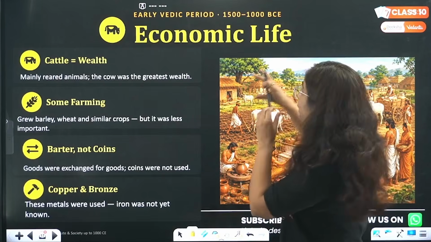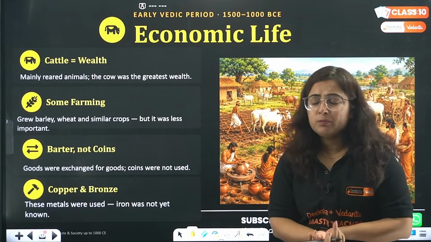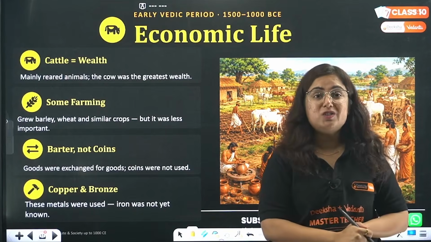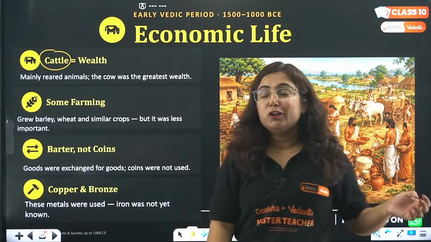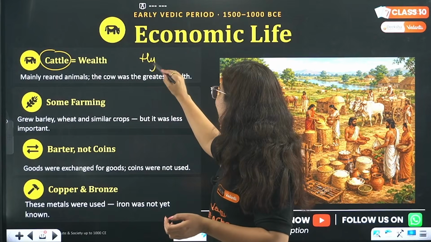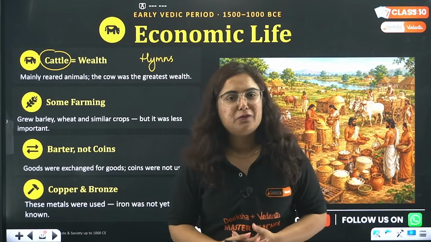But if I talk about economic wealth, how the people were living, what was the type of economy? So cattle was their wealth. Cattle was their wealth. You know, we have seen a lot of hymns dedicated to animals too. So obviously, an animal is also a gift of nature.